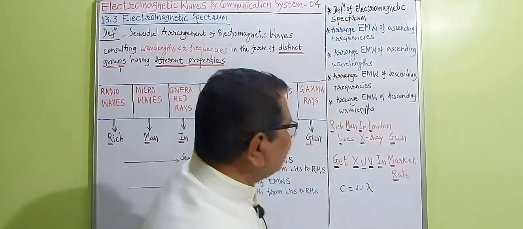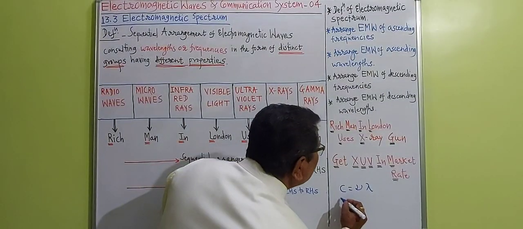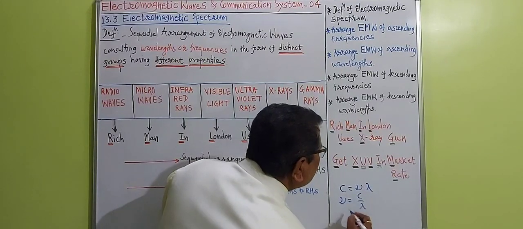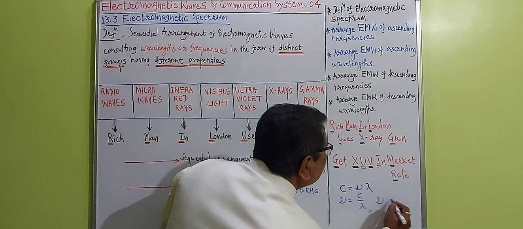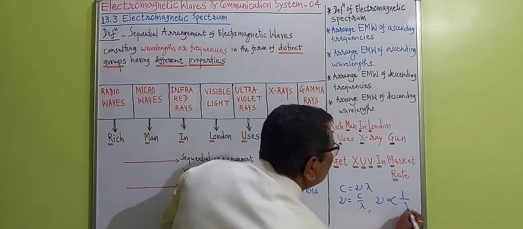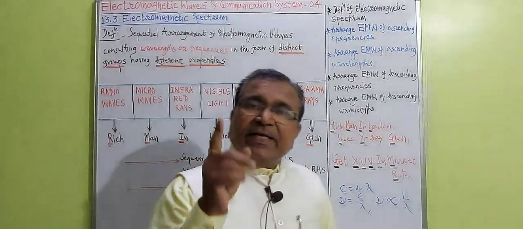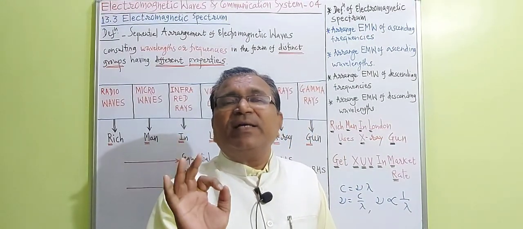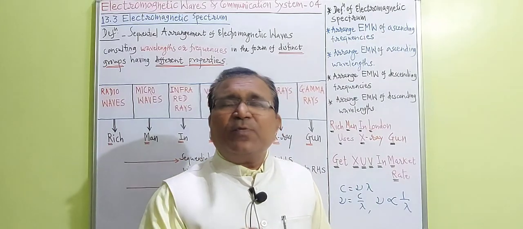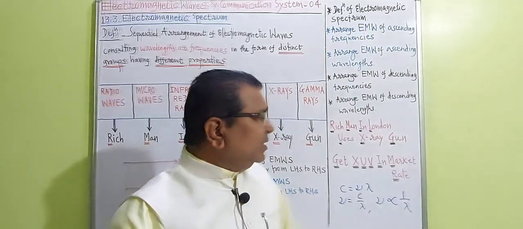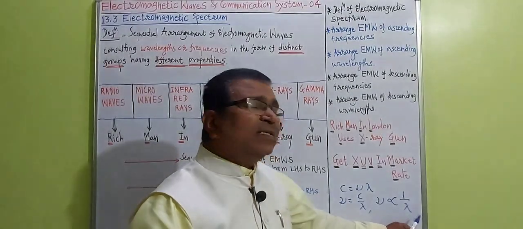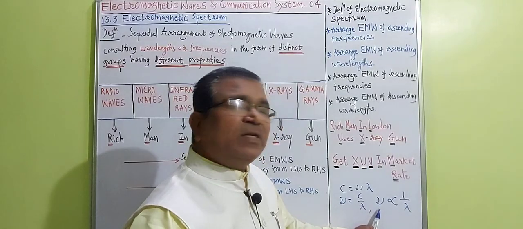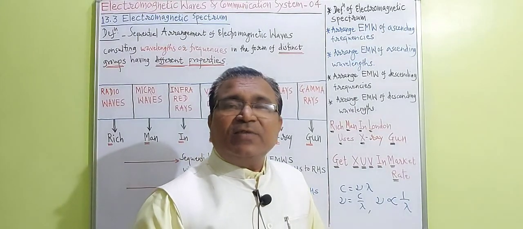That c is constant. So from this we can write nu is equal to c upon lambda. Since c is constant, this may be written as nu is inversely proportional to lambda. It clearly indicates that the frequency and wavelength of an electromagnetic wave are inversely proportional to each other. Larger the frequency, smaller is the wavelength. Smaller the frequency, larger is the wavelength.